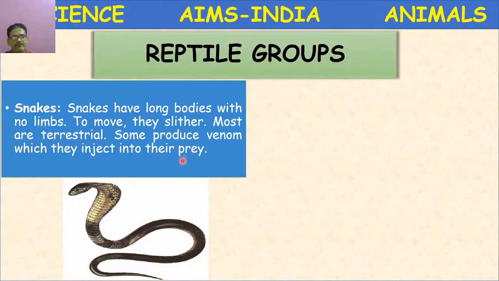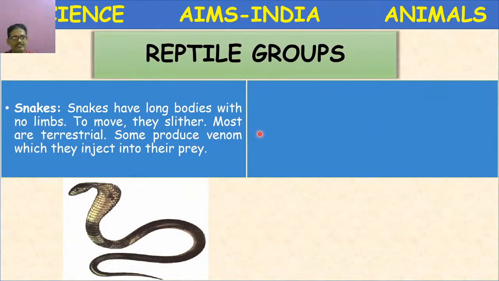It will bite and inject the venom. Venom means poison. This poison or venom paralyzes the prey or makes the prey inactive. Then it will swallow the prey. Most of the snakes are terrestrial, but some colorful snakes are aquatic, in the sea also.